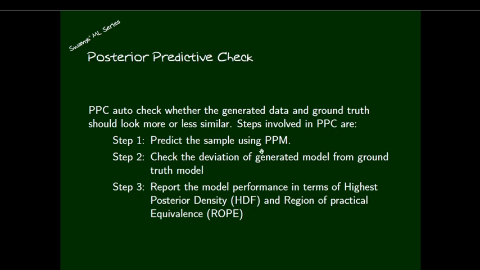1. Predict the sample using the PPM. We simply generate a synthetic sample with the posterior predictive model. Then check the deviation of the generated model from the ground truth model. For that we can use mean square error, or anything like that, no problem. There is also the RMS value, you can use the RMS value there. Then the mean square error value.